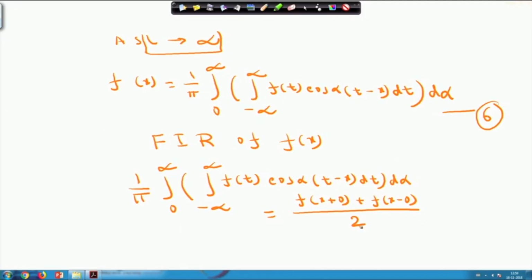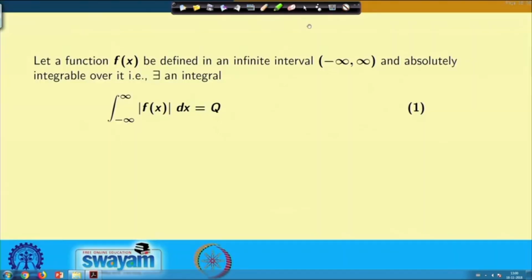So, please note that if f(x) is continuous at a particular point, then the Fourier integral representation I can write down as f(x) equals 1 by pi, 0 to infinity, minus infinity to infinity, f(t) cos of alpha into (t minus x) dt d alpha. If at a point x the function is not continuous, then the value of the integral will not be f(x), but it will be f(x plus 0) plus f(x minus 0) divided by 2. So, please note this, and let us quickly review what we have discussed.